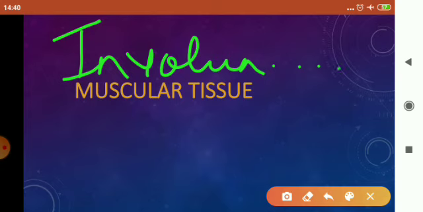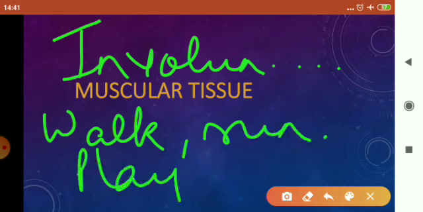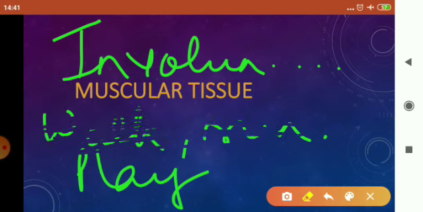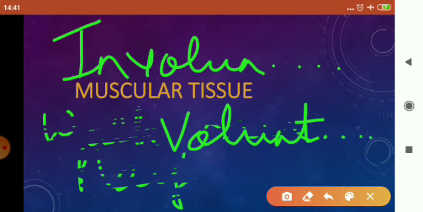Whenever you feel like it, you can walk, you can run, you can play. All these activities are under your control, so the activities which are under your control are called voluntary activities. Here I have given you two examples of two types of actions, voluntary and involuntary.